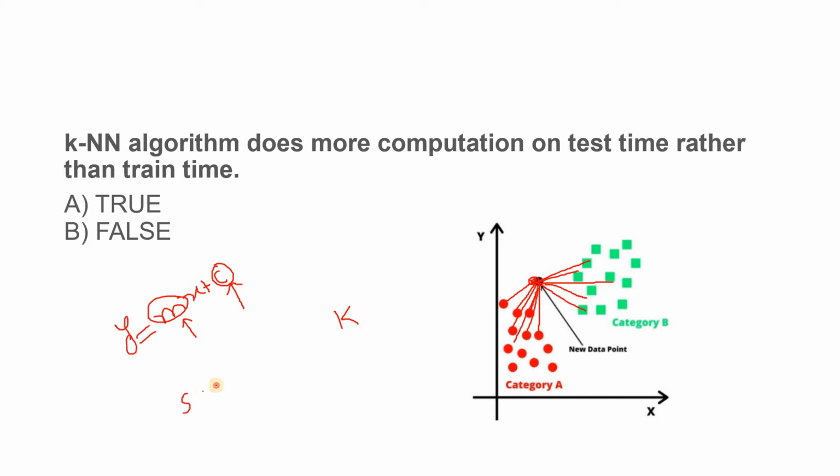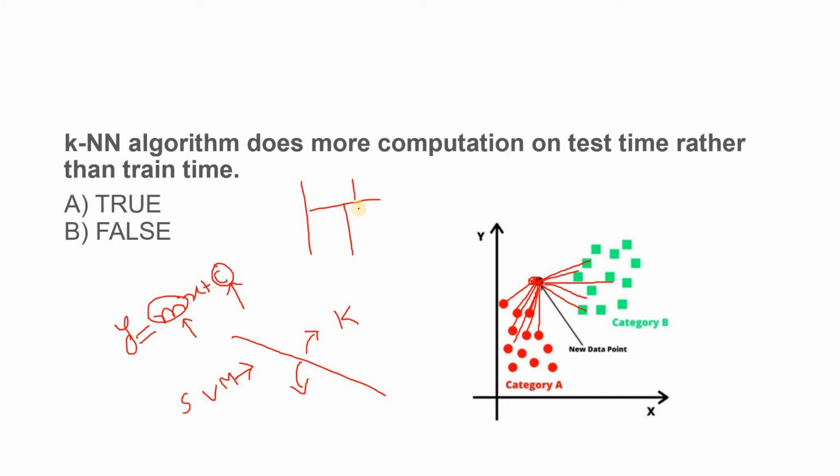Suppose for SVM, the model has to first calculate the support vectors, the linear classifier above which all the points will be considered positive and below which all the points will be considered negative. For a decision tree, the model has to calculate the splits, based on which it is going to apply classification or regression on our new data.